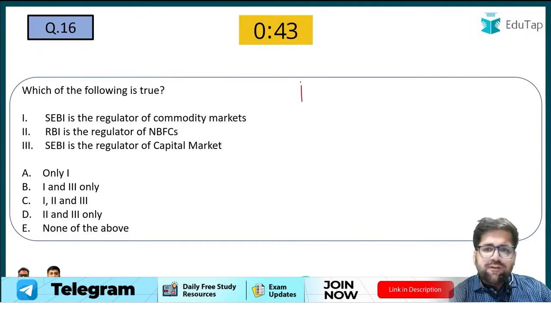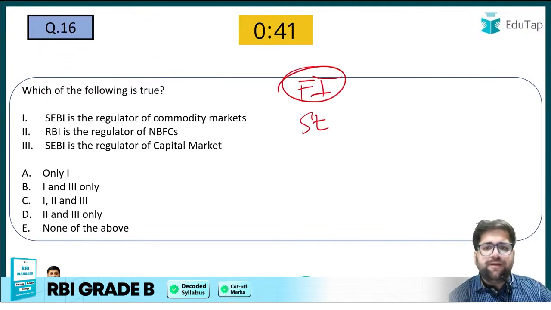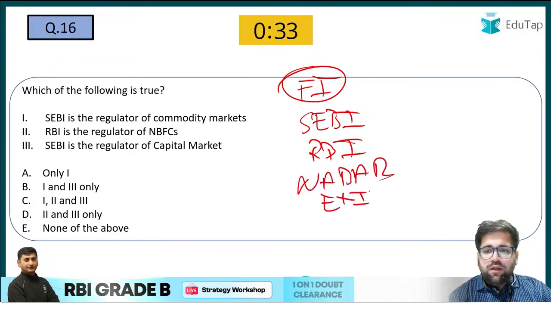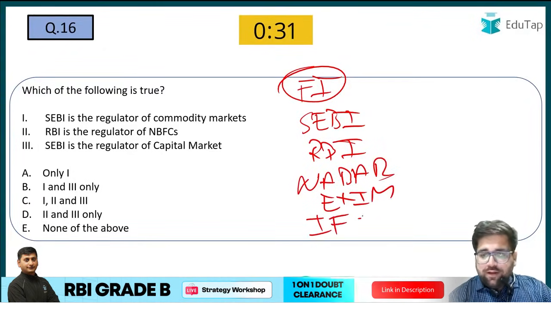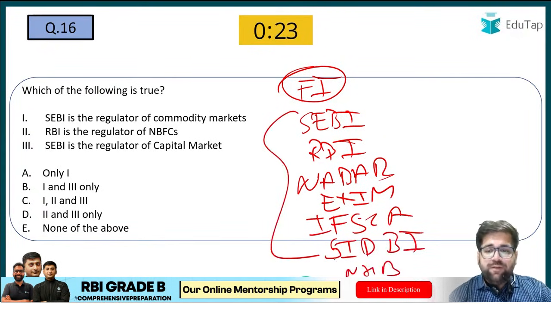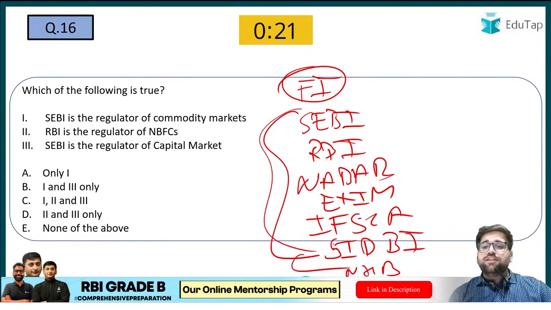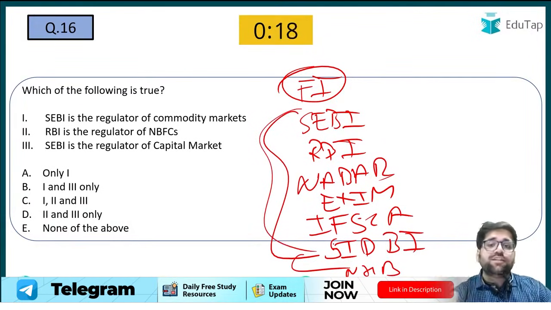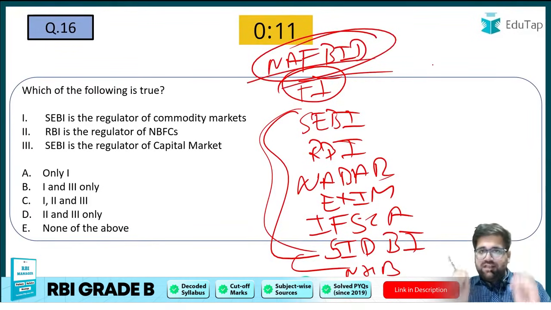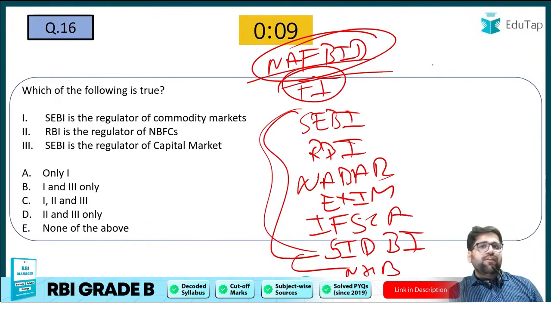If you are reading about financial institutions, for example SEBI, RBI, NABARD, EXIM, IFSCA, SIDBI, NHB, all these are very important. These are different financial institutions working in India. And I am expecting one question from the institution which has just been formed, NaBFID. Again, these are different types of financial institutions, but there are different development banks as well.